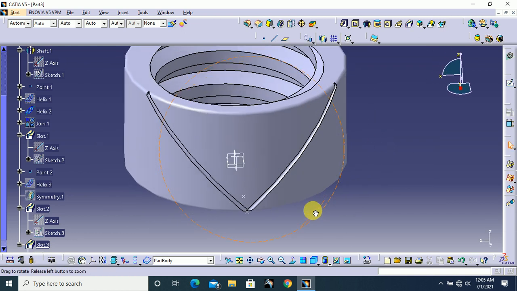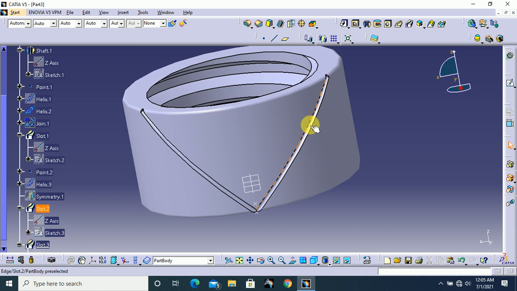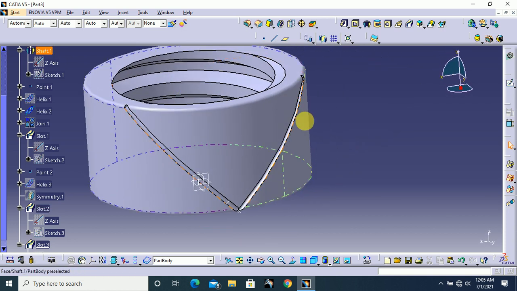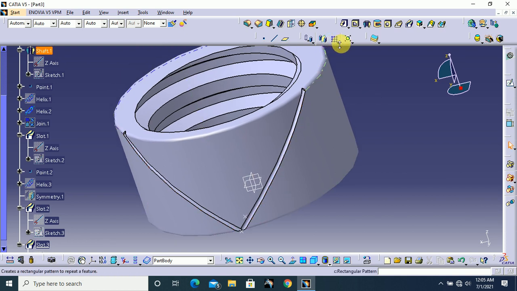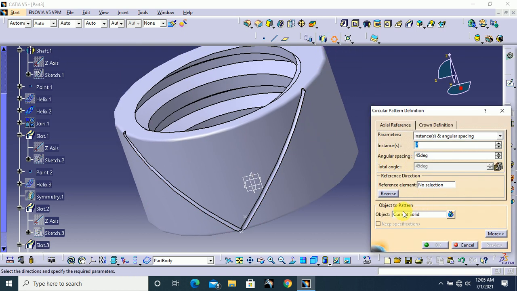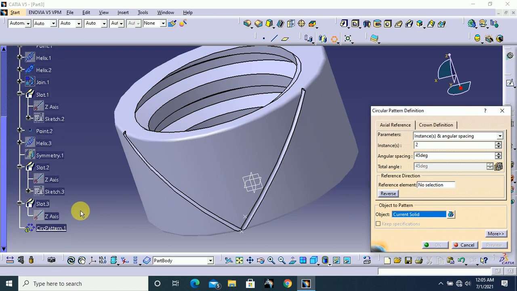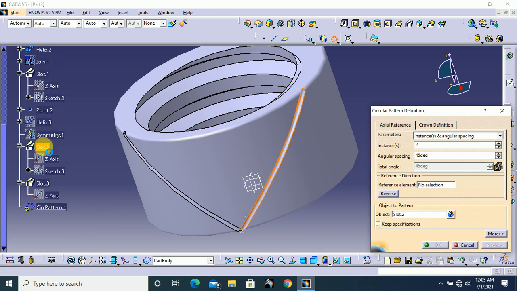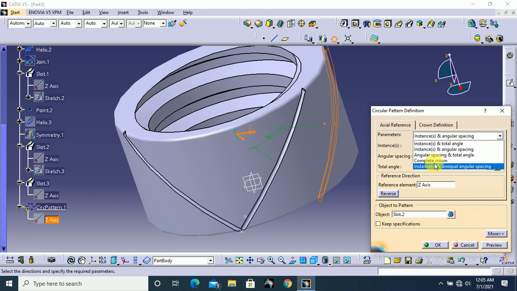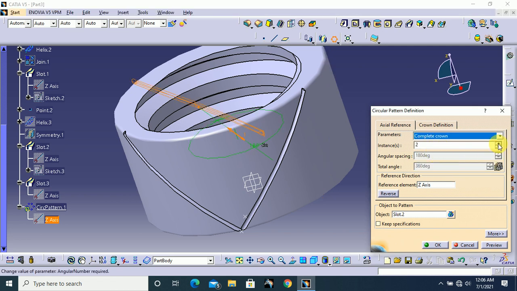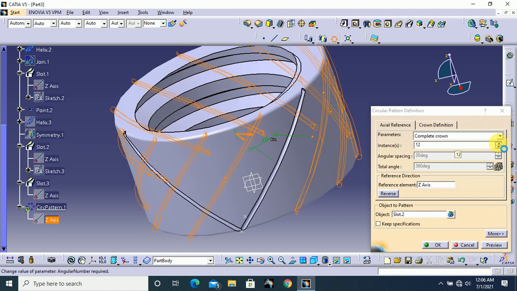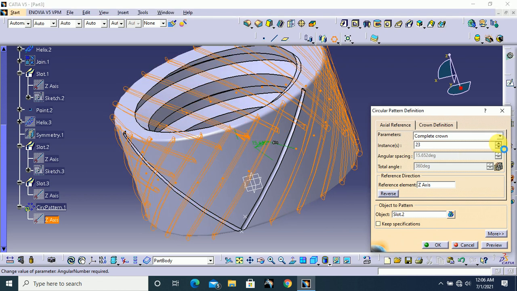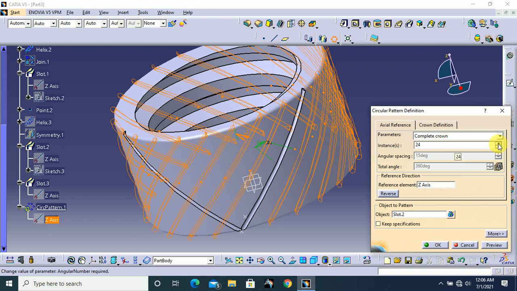Okay, next we are going to pattern this. We are going to use circular pattern to make multiple of this slot. So I select circular pattern. Here the object, come here and select slot, and the reference element, Z axis is our reference element. Here the parameter, change this to complete crown. The total number of slots will be 25 and click OK.